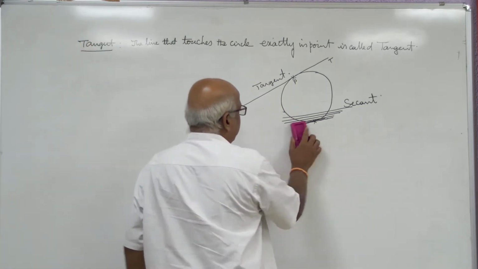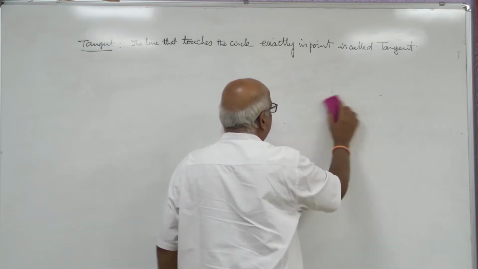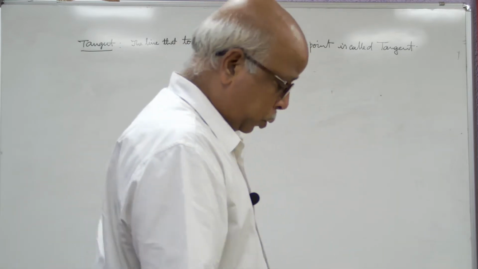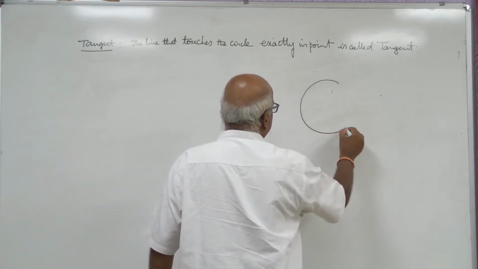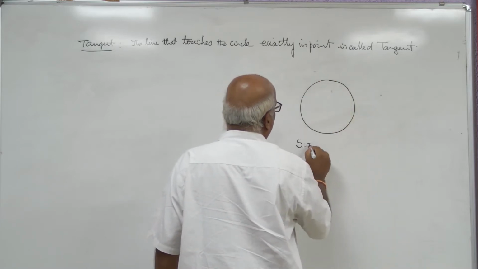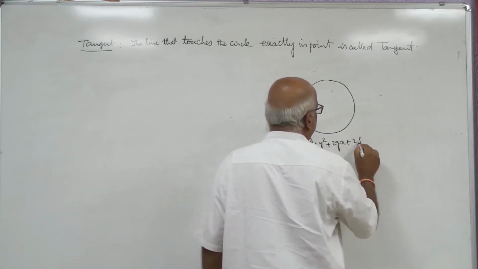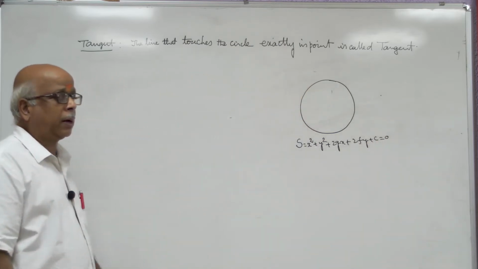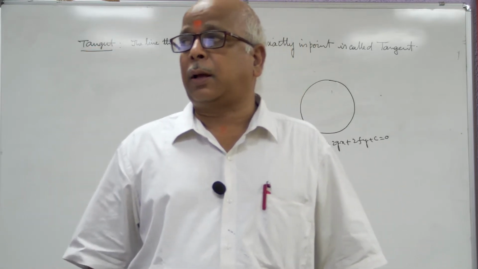Now, our present requirement is to determine the equation of tangent to the given circle when a point is given. How to find out the equation of the tangent? This is one circle: x square plus y square plus 2gx plus 2fy plus c equal to 0.